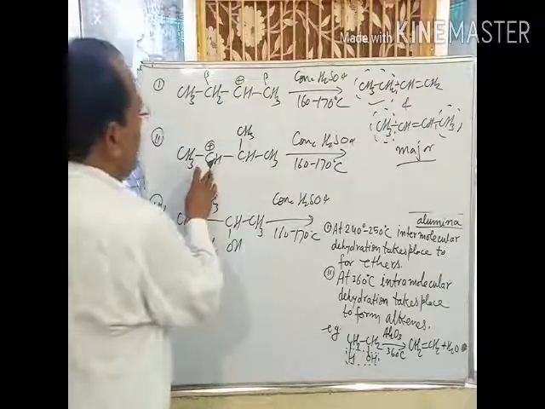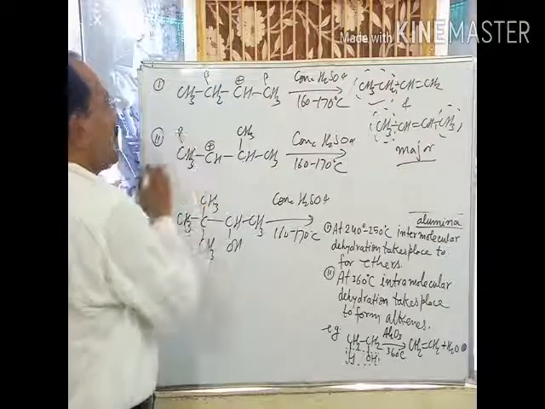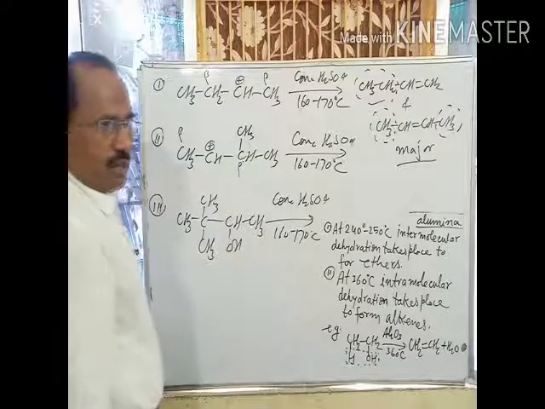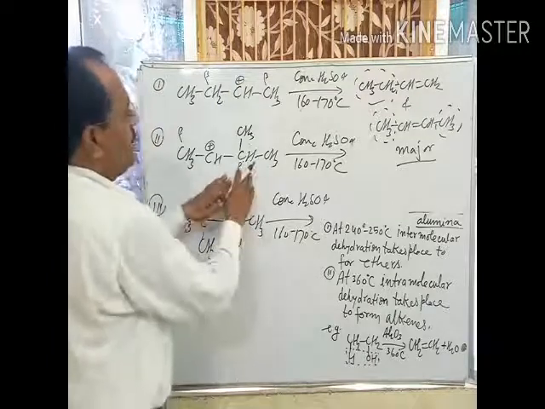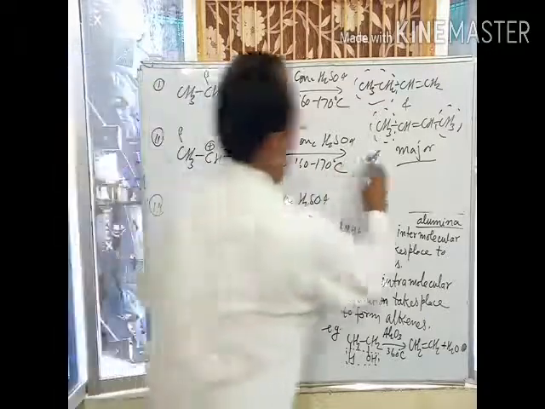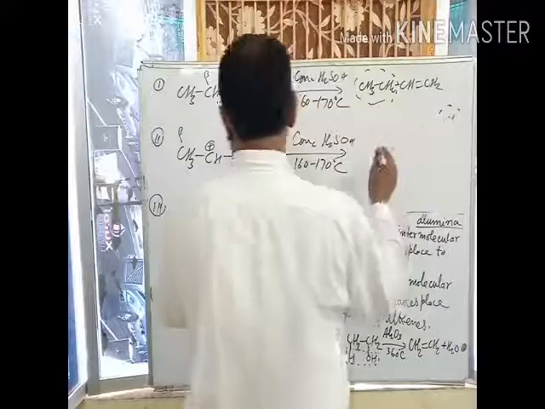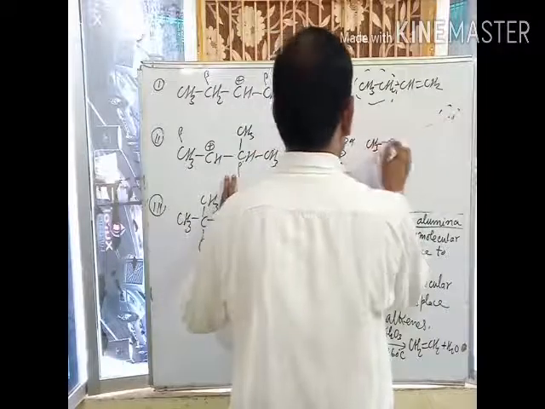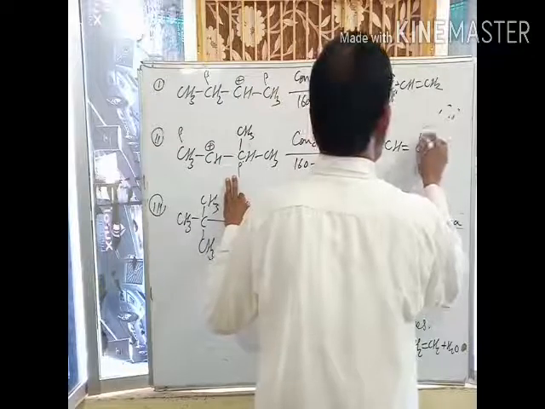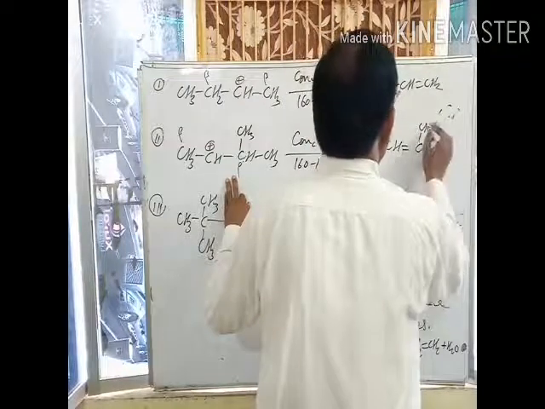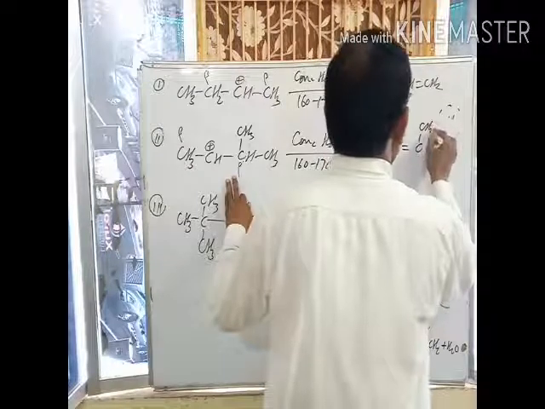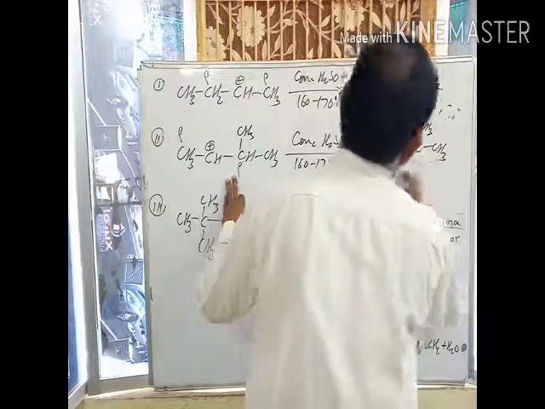With respect to this carbon, this is a beta carbon, and this one is also a beta carbon. Okay. If hydrogen elimination takes place from this carbon, we get this alkene, CH3, CH double bond CH, double bond, CH3 CH3. Okay.